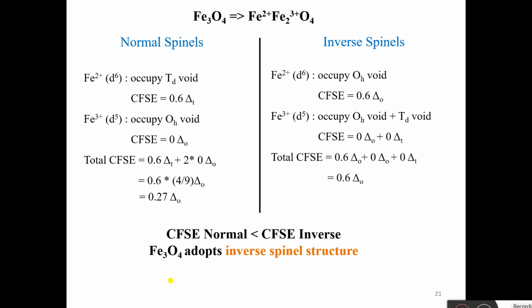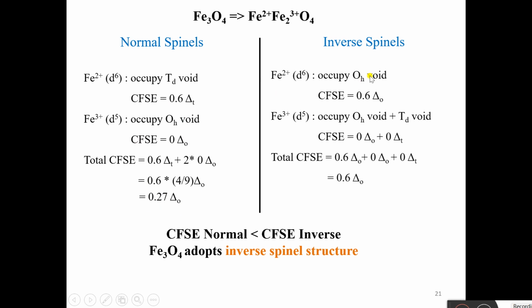Now let us take another example, Fe3O4. Again calculate CFSEs for both the normal spinel and inverse spinel structure. Fe2+ has d6 electronic configuration. It will occupy the tetrahedral void, so CFSE will be 0.6 ΔT. For Fe3+ d5 occupying octahedral void, CFSE is 0. Total CFSE we will calculate and it comes out to be 0.27 ΔO.